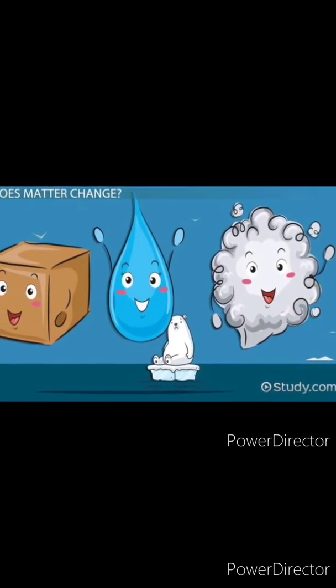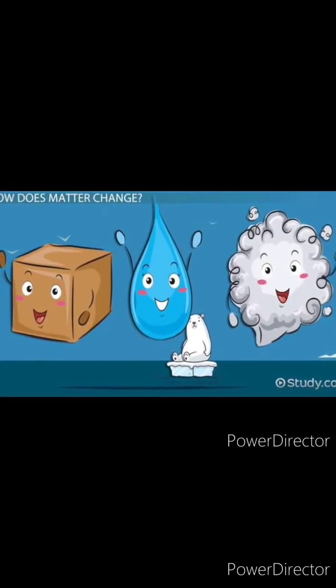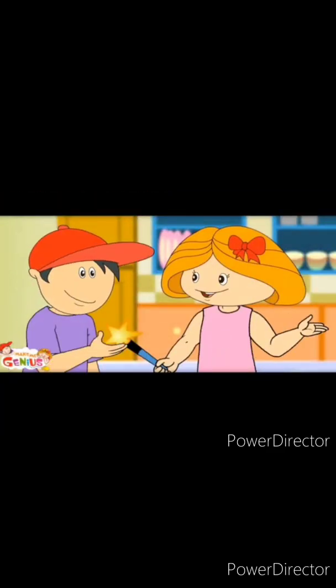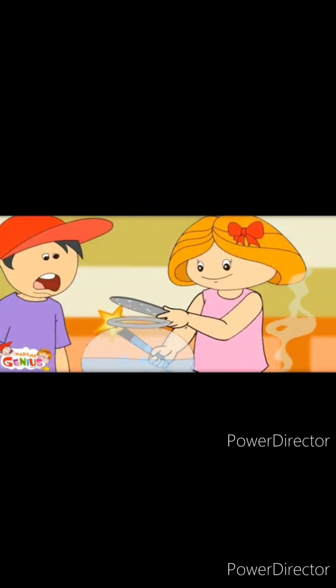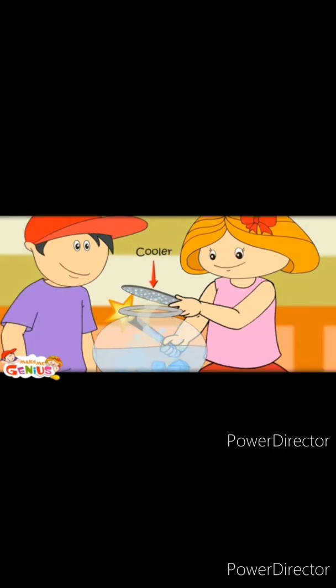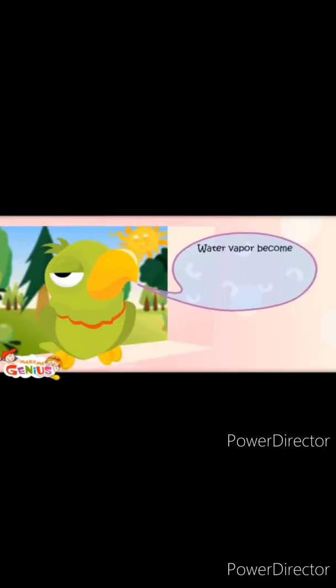Students, you know, gas can become solid too. Let's see how that happens. Now, let me show you something. Oh, vapors are again becoming liquid. Yes, because the temperature of the cover is cooler than the temperature inside the pot. So molecules again start coming close to each other. This is how rain happens. When water vapors touch a cool surface, they become dense. They come close to each other. It is called condensation.